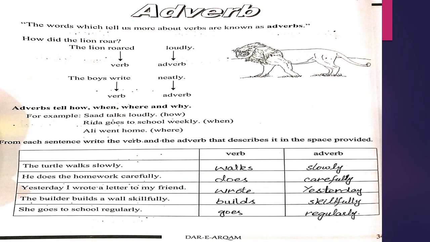The fourth sentence is, the builder builds a wall skillfully. Here the word builds is a verb and the word skillfully is an adverb. The last sentence is, she goes to school regularly. Here the word goes is verb because it is an action word, and regularly is an adverb. So write it in a space of adverb.